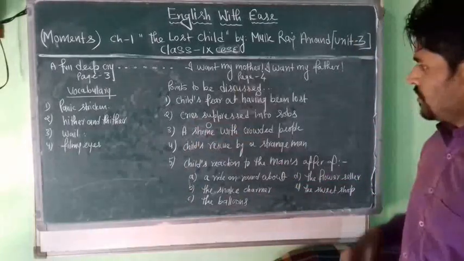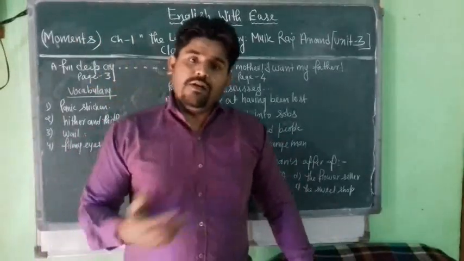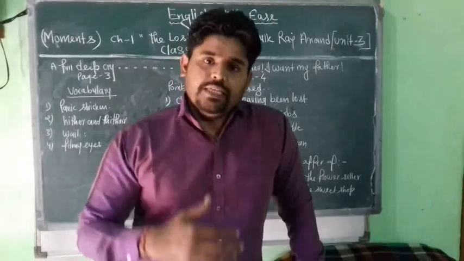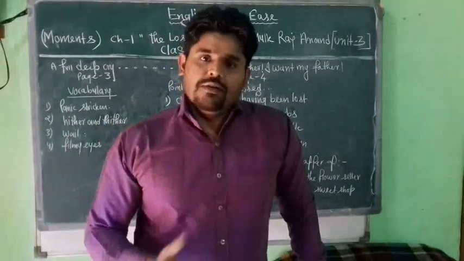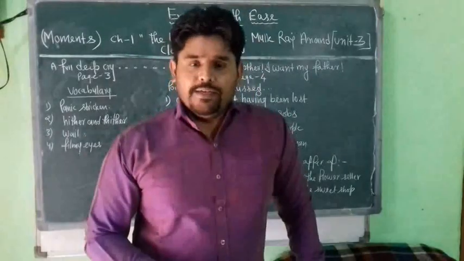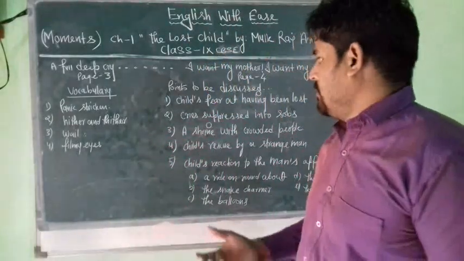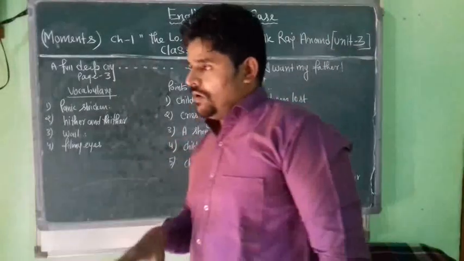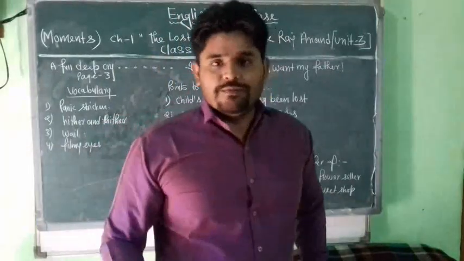Cries suppressed into sobs. For the first time, when the child finds that he is lost, he is unable to find his parents anywhere. First of all, he cries a lot, continuously calling for his parents, mother and father, and he cries uncontrollably. Then all of a sudden, after some time, his cries are suppressed into sobs, meaning his cries convert into little sobs.